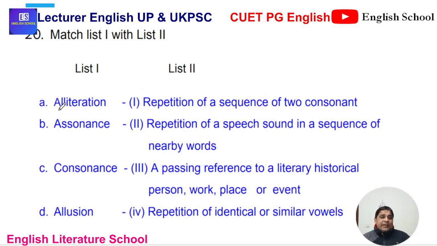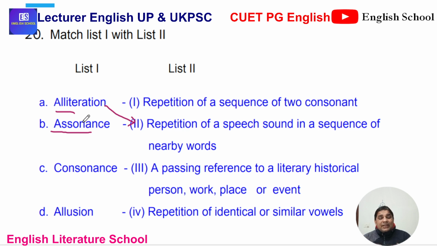Alliteration is the repetition of a speech sound at the beginning, like 'the fair phantom flies', 'fair is foul, foul is fair', where the F sound is repeated. 'Alone, alone, all alone', where the A sound is repeated. So that is alliteration, the repetition of speech sounds. It means A goes with second.